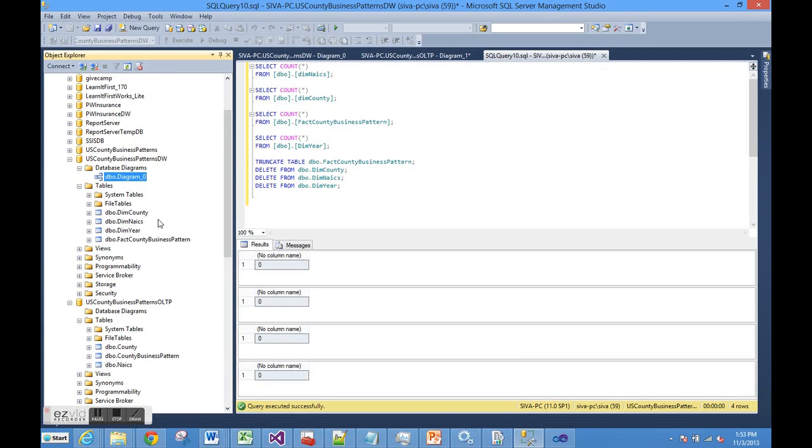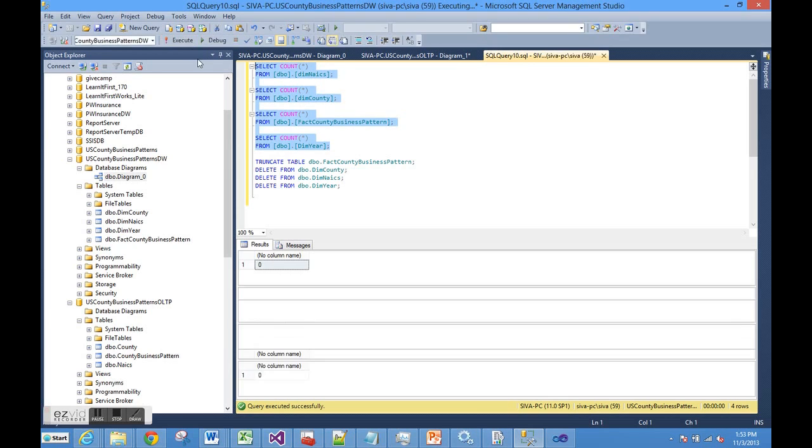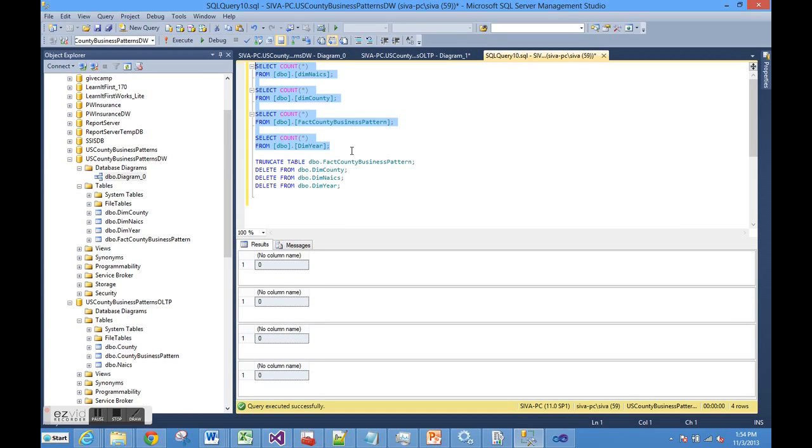Let's have a look at the number of rows in the database at this point of time, because we want to start with 0 rows. Okay, we have 0 rows in all 4 tables, so there is no need to truncate here. Let's go to the package and see the contents of the package.